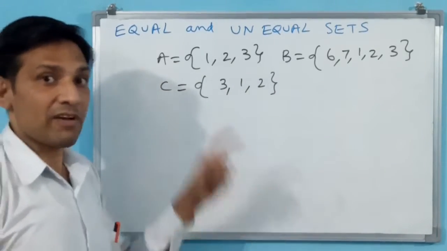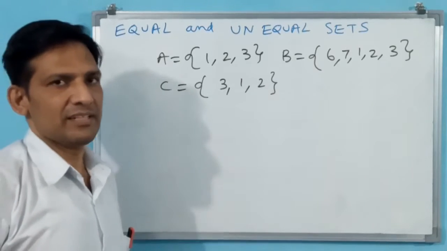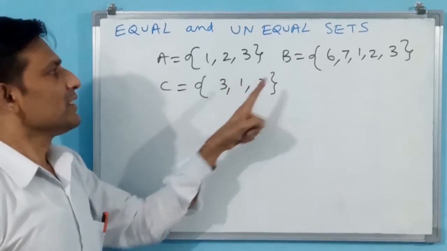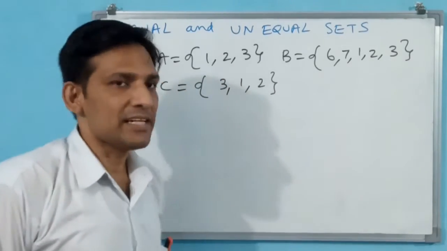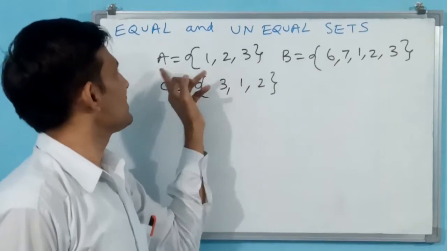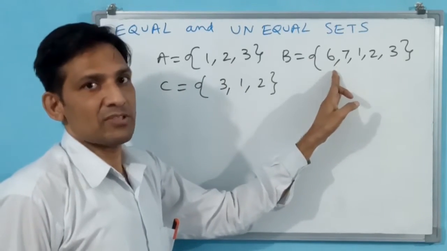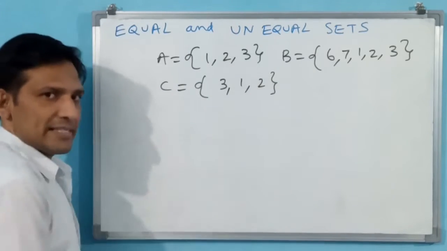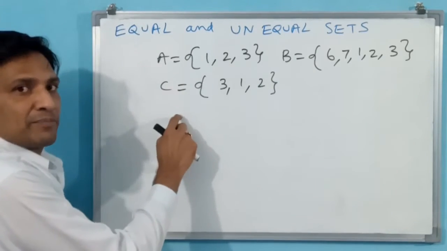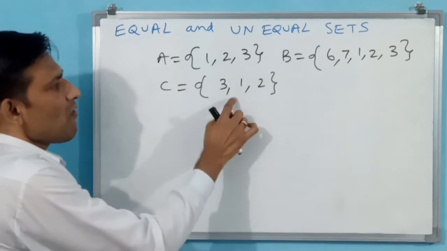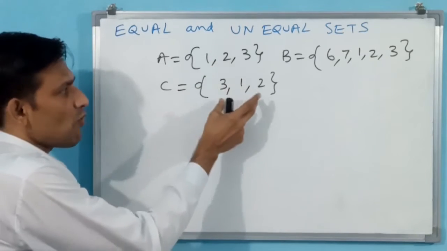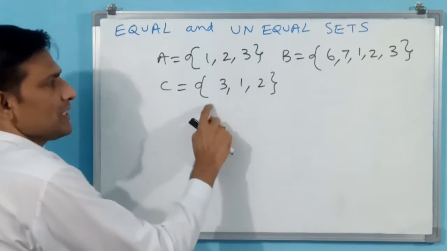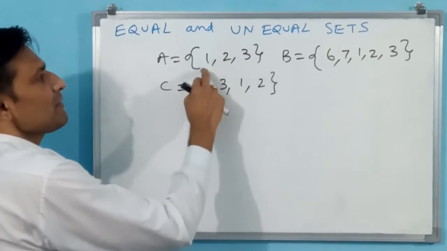These three sets are there for comparison. Let us compare these three sets. A is having 1, 2, 3 as elements. B is having 6, 7, 1, 2, 3 as elements. B is having all elements in A, but 6, 7 are extra elements. C is having 3, 1, 2 as elements. But if you observe clearly, all elements are there in A also, and the quantity of elements is also the same.